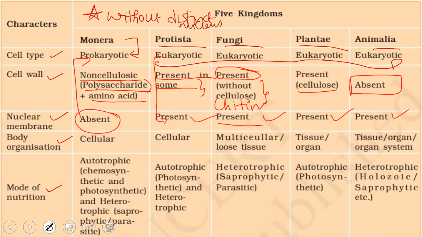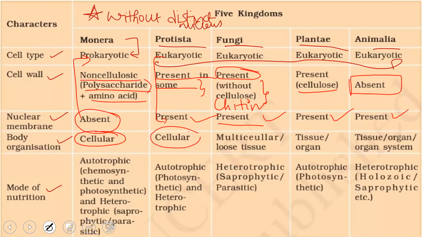Then next one is body organization. What exactly is the body made up of? Since you know that Monera is the least in its organization, they're just made up of cells, which form the basis of life, the unit of life, that is nothing but the cell.